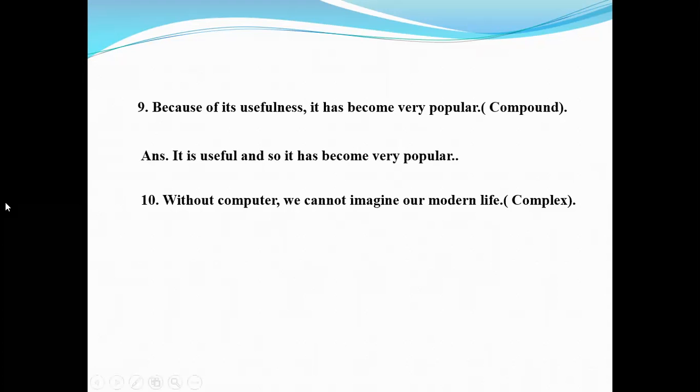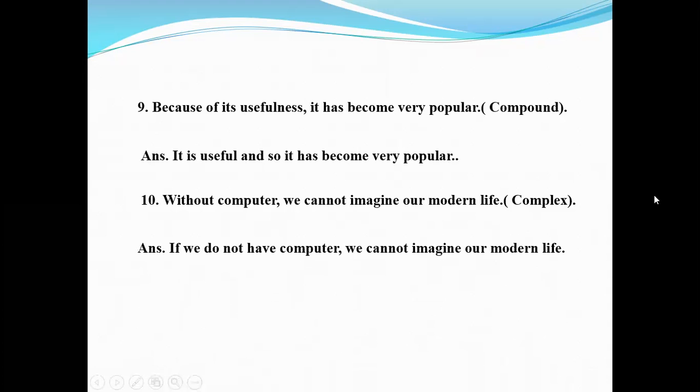So the answer of the following question will be: if we do not have a computer, we cannot imagine our modern life. Here, if we do not have a computer is a subordinate clause, and we cannot imagine our modern life is a principal clause or independent clause. And both the clauses are connected with subordinate conjunction if.